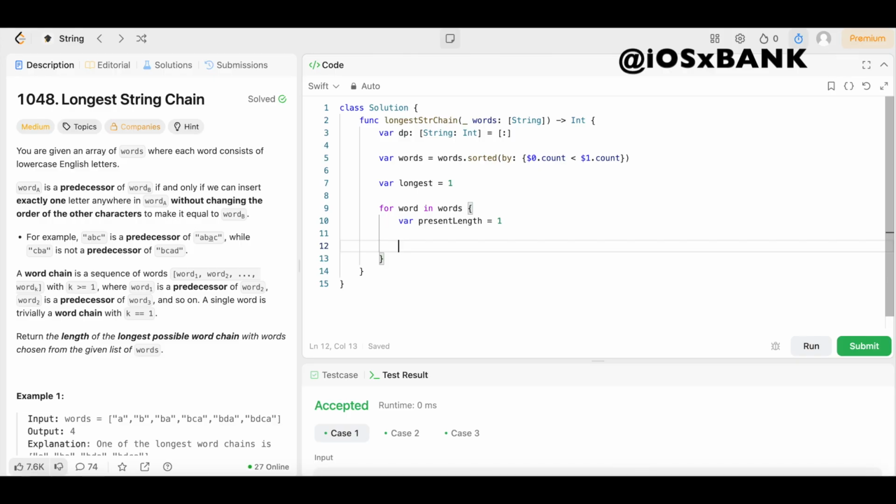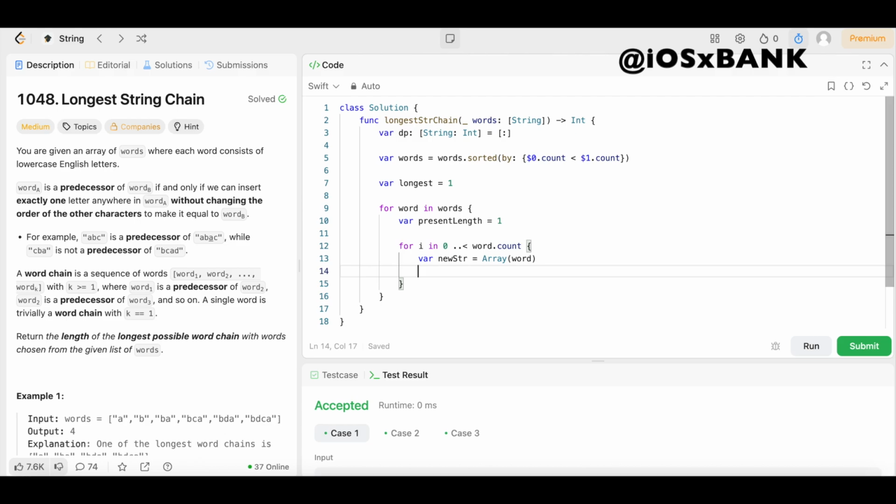Boom. Now we're going to try removing each character from the word to form possible predecessors. So for that, we're going to say for i in 0 ..< word.count. We're going to open up the brackets and convert the word into an array of characters. So we can say var newStr, sorry, it should be var, so a variable newStr equals Array, open up the parentheses, and pass in word, and that's going to convert the word into an array of characters for us.